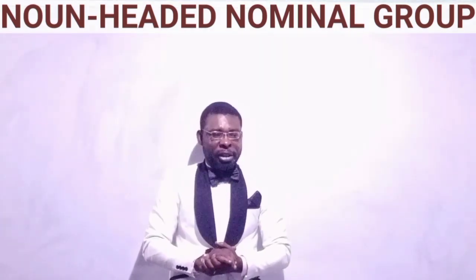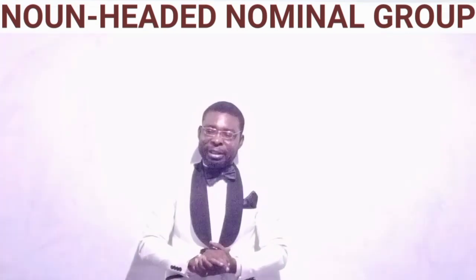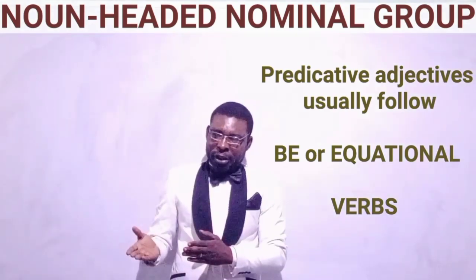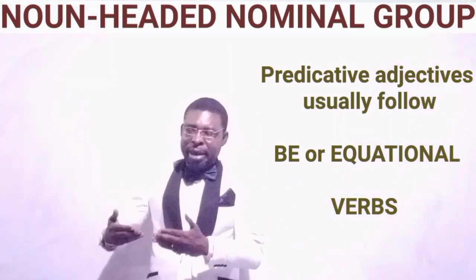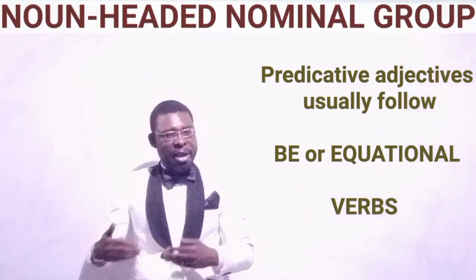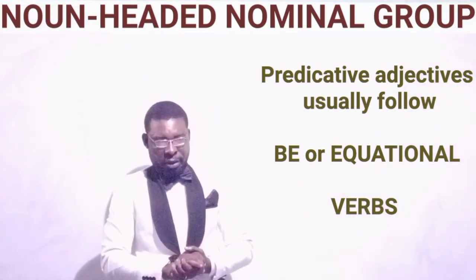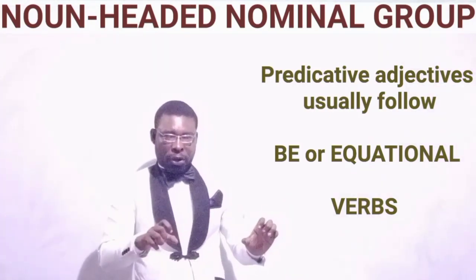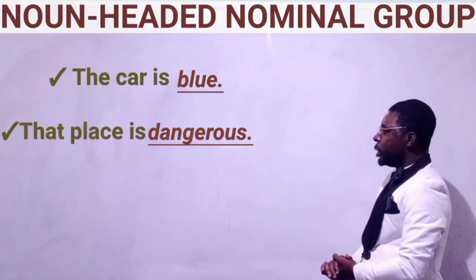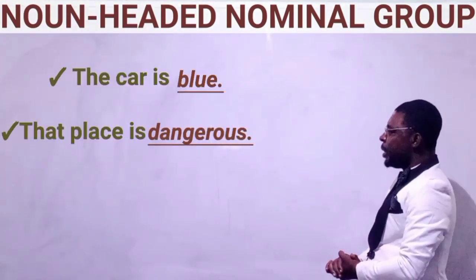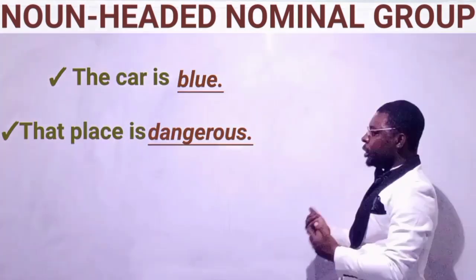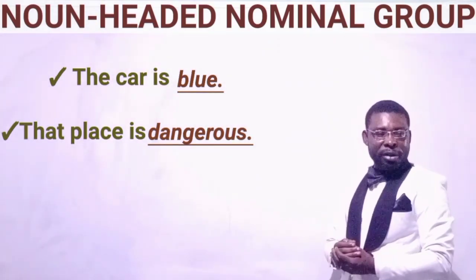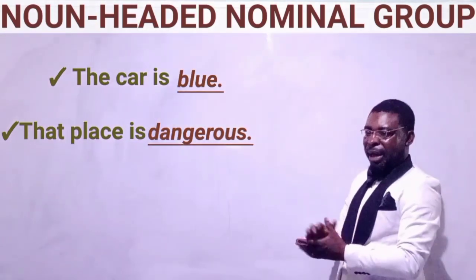Also know this, these postpositive adjectives are different from predicative adjectives. Predicative adjectives usually follow be verbs or other equational verbs to serve as a complement to the subject of the clause. Take for example, the car is blue. That place is dangerous. The underlined words are predicative adjectives, serving as complements.